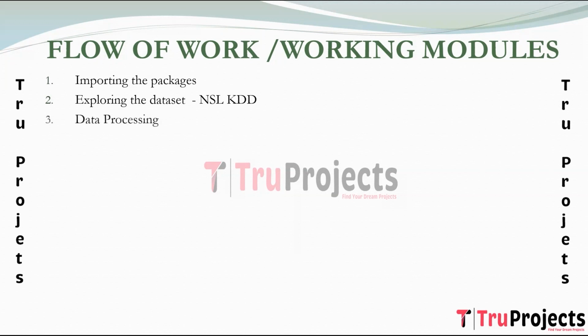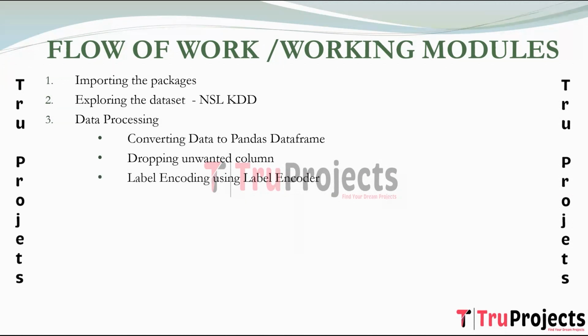Coming to data processing, here we have substeps. Converting data into pandas data frame. In this step, the raw dataset is converted into a pandas data frame for ease of manipulation. Relevant pandas functions are employed to read the data into a structured format. Dropping unwanted columns. In this module, unnecessary or irrelevant columns are dropped from the data frame, streamlining the dataset for further analysis.